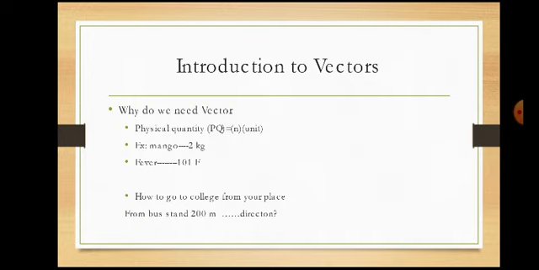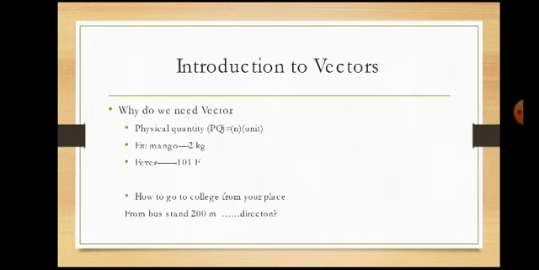Someone says, sir, due to fever, I am unable to attend the class. So how much fever does he have? He will say, sir, 100 or 101 Fahrenheit or something. Fahrenheit is a unit, 101 or 100 is a number.